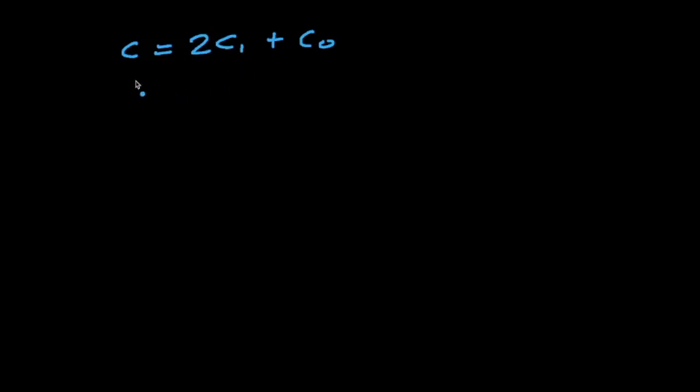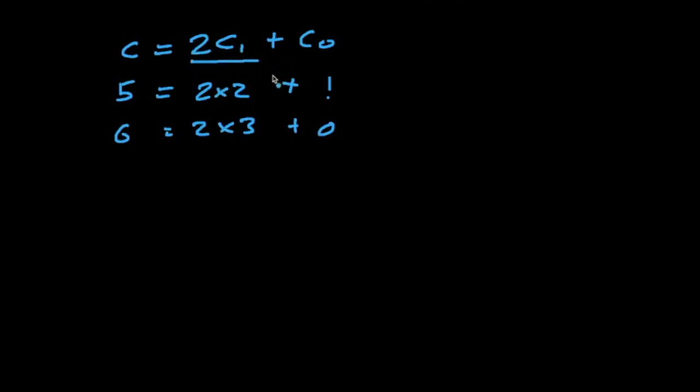Let's say we have 5 in my objective coefficient. Then we can say that it is 2 times 2 plus 1. C0 will always be either 1 or 0, nothing else. If we have 6, then it is just 2 times 3 plus 0. So C0 is always either 1 or 0, and the rest of the part we can write as 2 times C1.